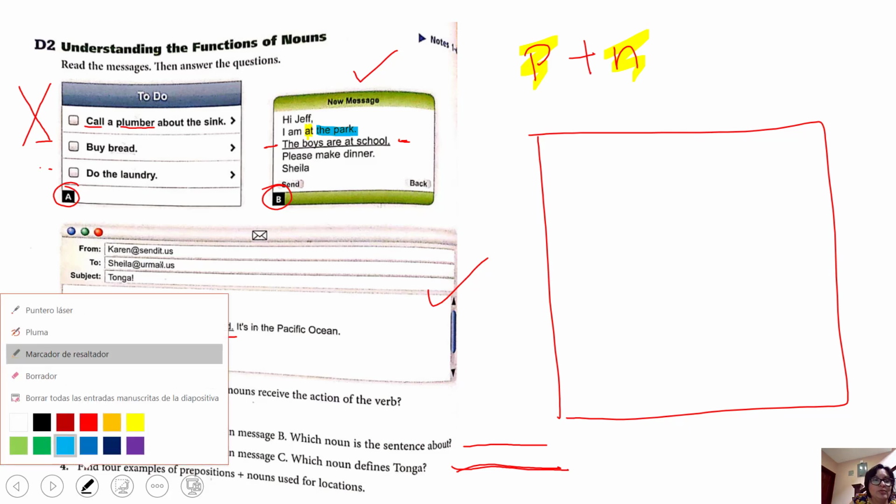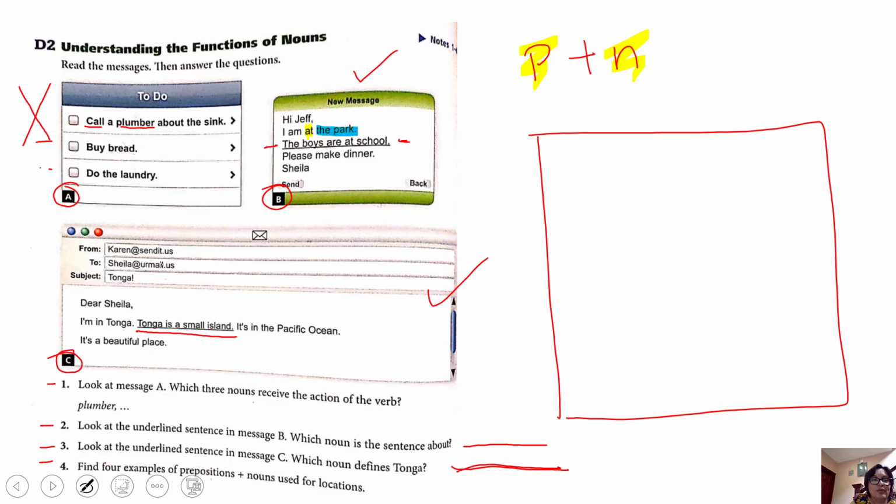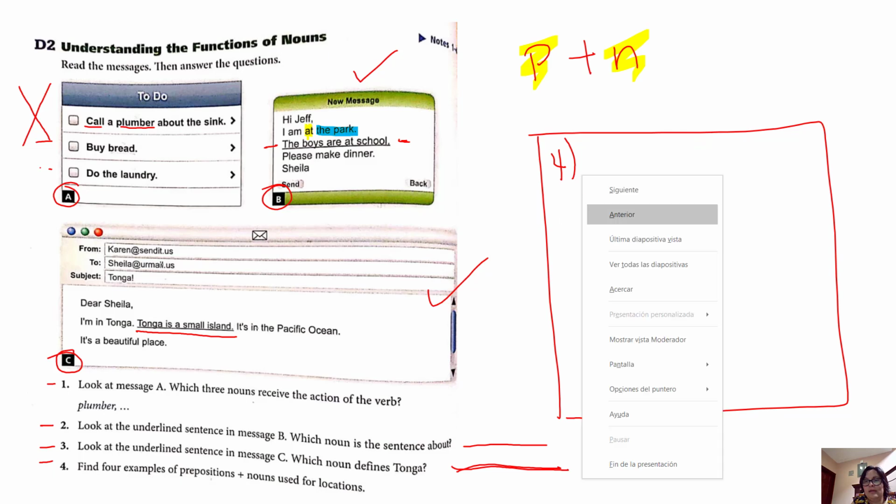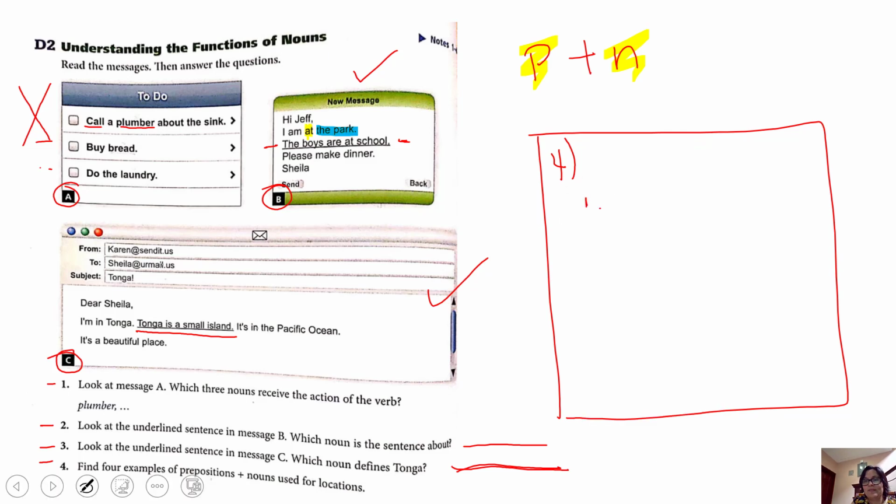So you have to write the first example for number 4. In number 4, okay, the first example is at the park. Continue looking in this message and in this one, and you are going to find 3 more and write them there. Number 2, number 3, and number 4, because it has to be 4 examples.